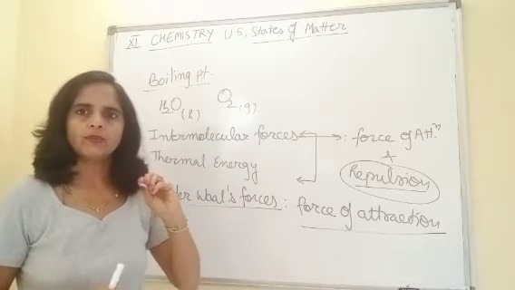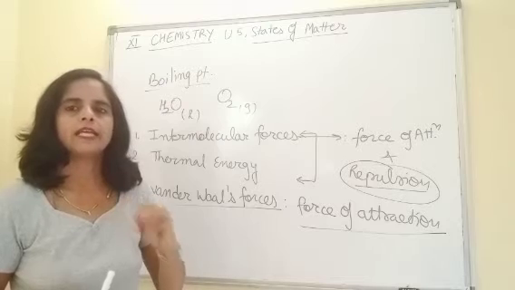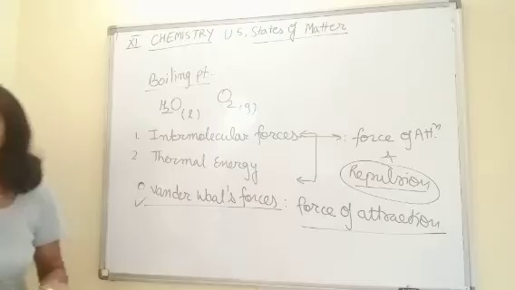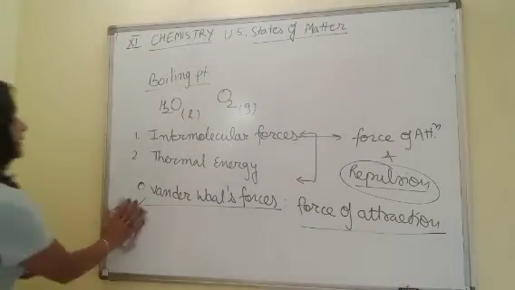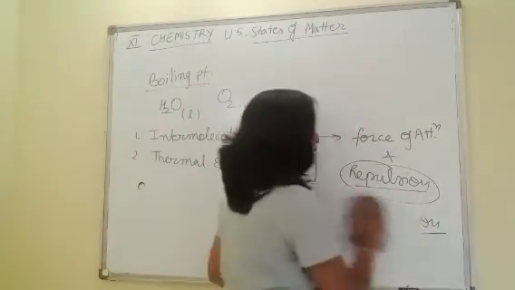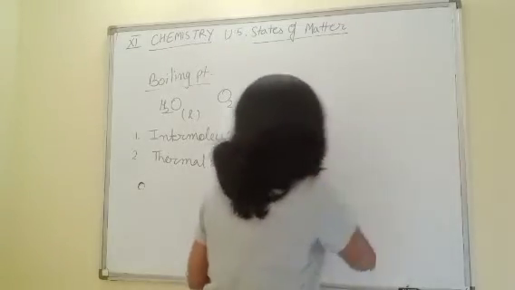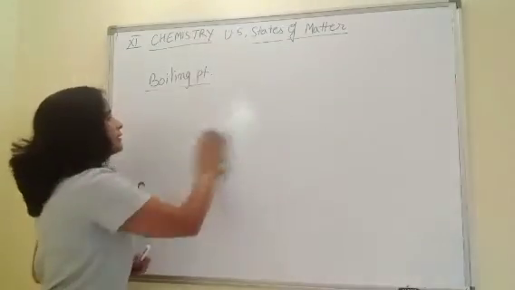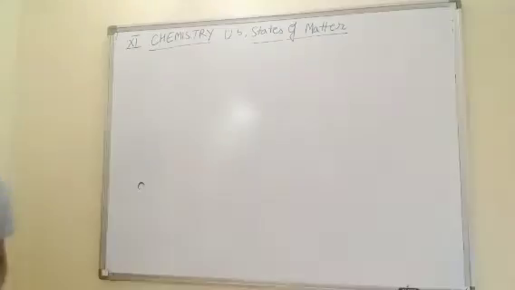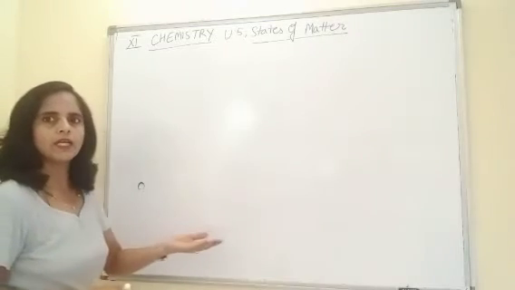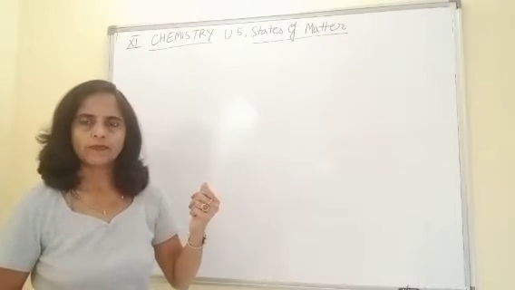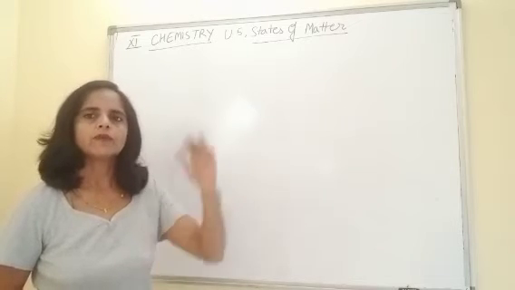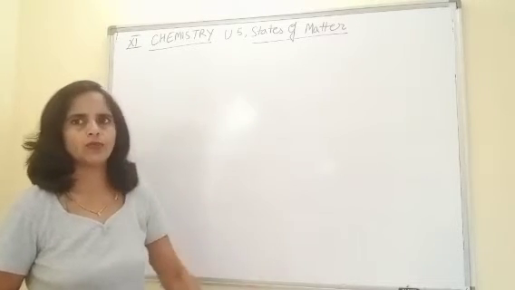The type of van der Waals force depends on the type of matter. What kind of substance is given to us? Now, what do we mean by kind of substance? In the bonding unit we discussed there are two types of bonding, ionic bond and covalent bond. And in covalent, further two types of molecules are there: one is polar and the second is non-polar. So on the basis of this chemical nature, we have different types of van der Waals forces.